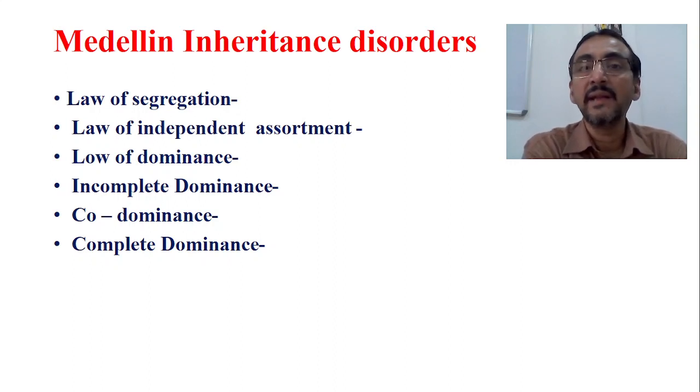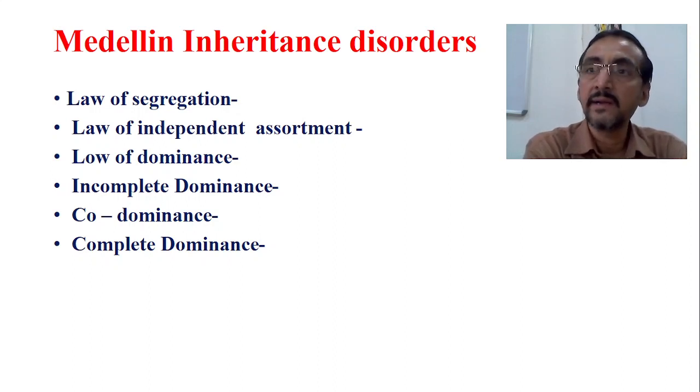Whereas Mendelian inheritance disorders and non-Mendelian inheritance disorders are basically divided in many steps. Mendelian inheritance disorders are basically divided into single gene disorders, multifactorial disorders, and mitochondrial inheritance disorders.